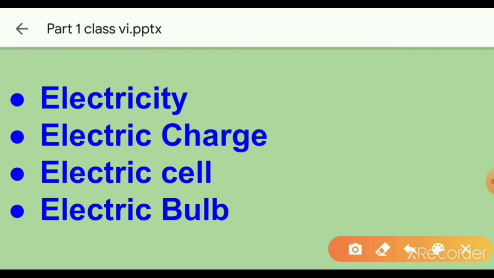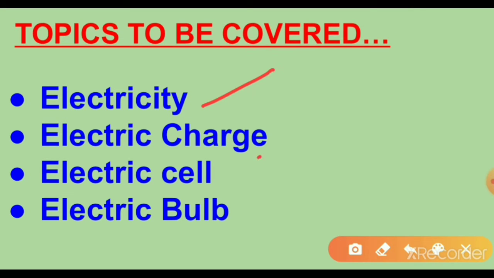The topics to be covered in this lesson: electricity, electric charge, electric cell and electric bulb. What is electricity? What is the importance of electricity? How do you define electric charge? What is the difference between an electric cell and an electric bulb?